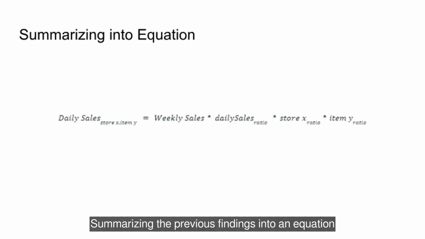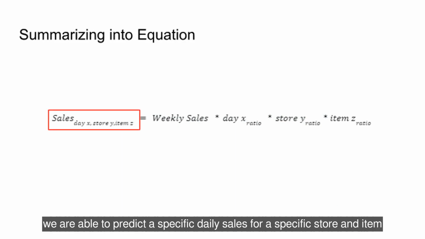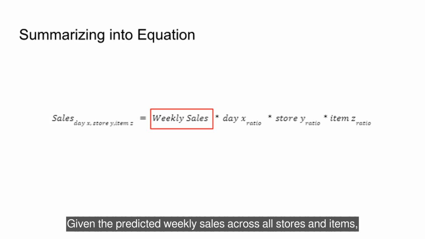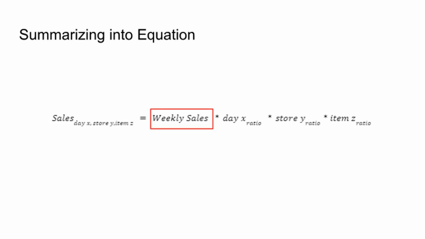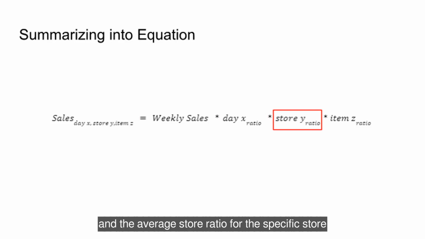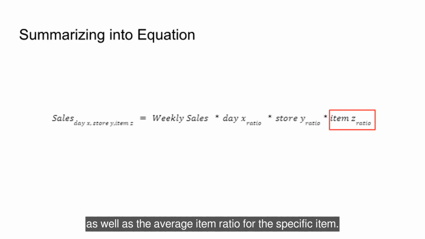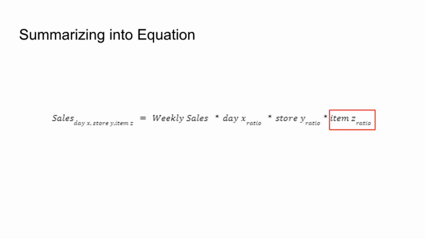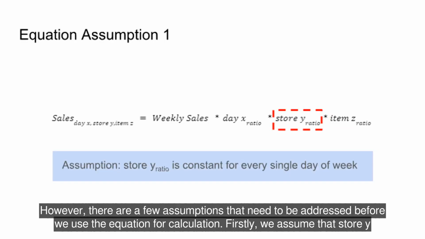Summarizing the previous findings into an equation, we are able to predict a specific daily sales for a specific store and item. Given the predicted weekly sales across all stores and items, multiplied by the average daily sales ratio for that day, and the average store ratio for the specific store, as well as the average item ratio for the specific item. However, there are a few assumptions that need to be addressed before we use the equation for calculation.